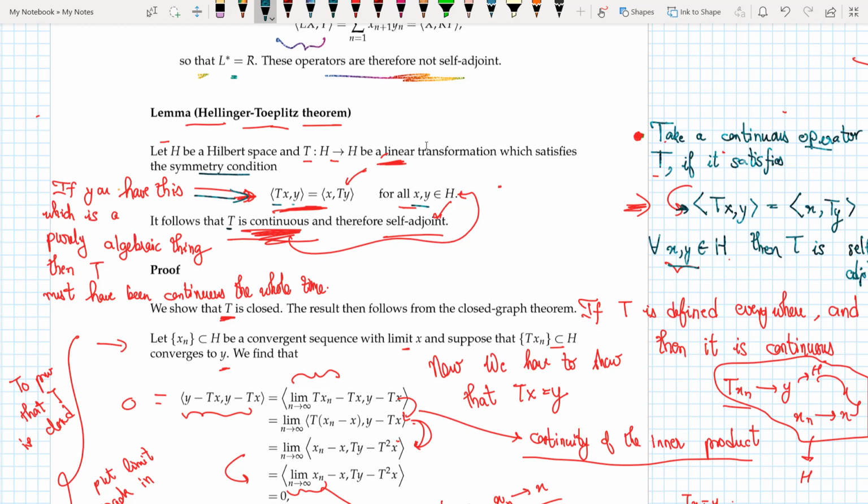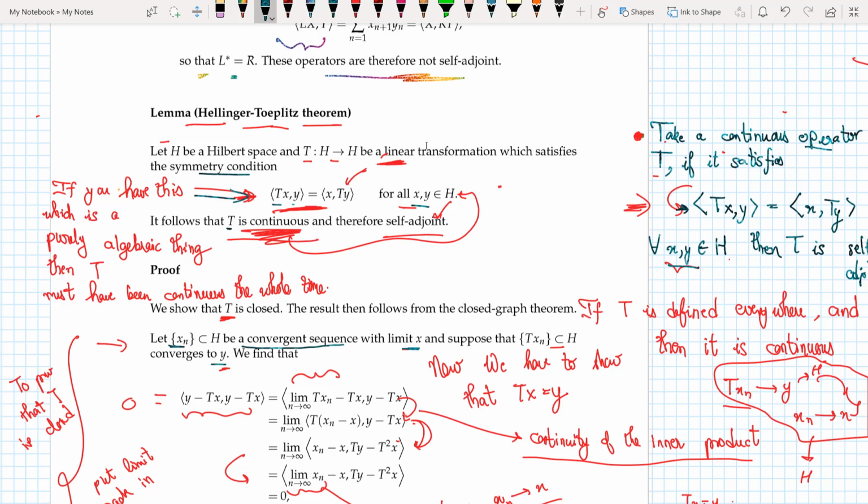So the way we do it is we show that T is closed, and then the result follows from the closed graph theorem. To show that T is closed, we take a sequence x_n in H that converges to x, and suppose that Tx_n belongs to H and converges to y.